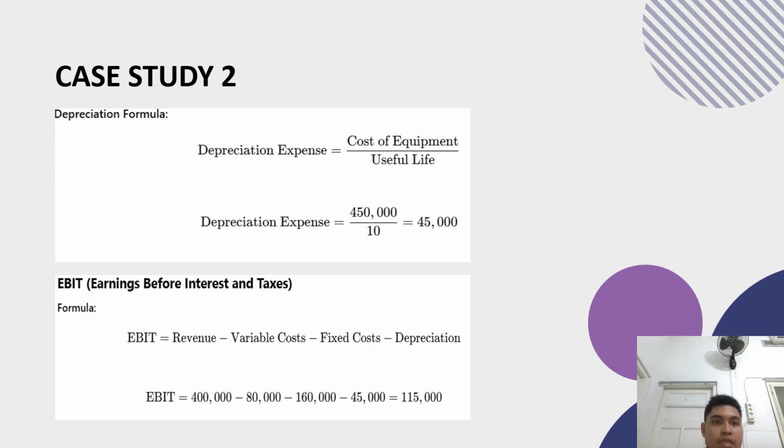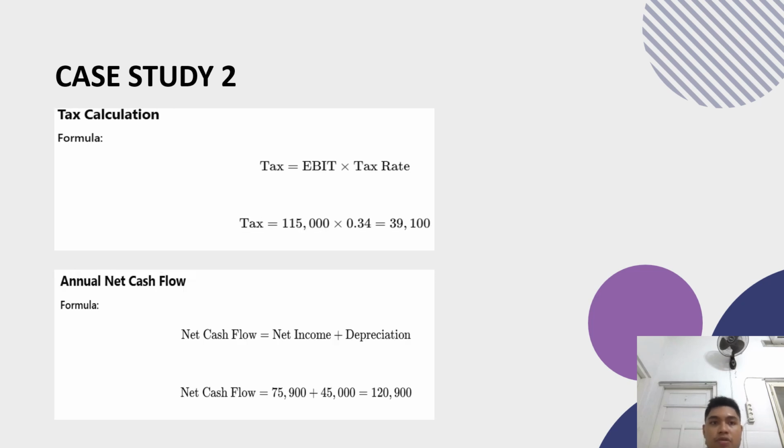And next is the depreciation formula. So we have 450,000 divided by 10 years, $45,000, and EBIT, earnings before interest and tax, is 400,000 minus 80,000 minus 160,000 minus 45,000. So this is $115,000. So next is tax calculation.